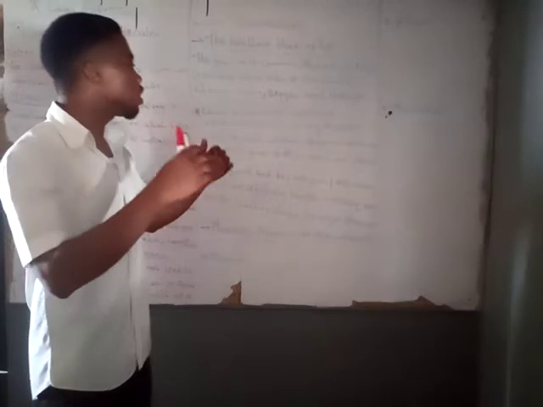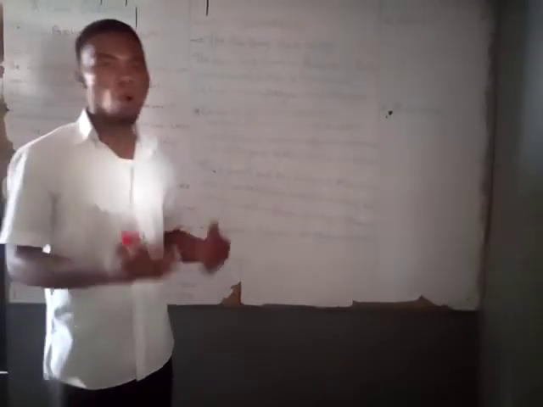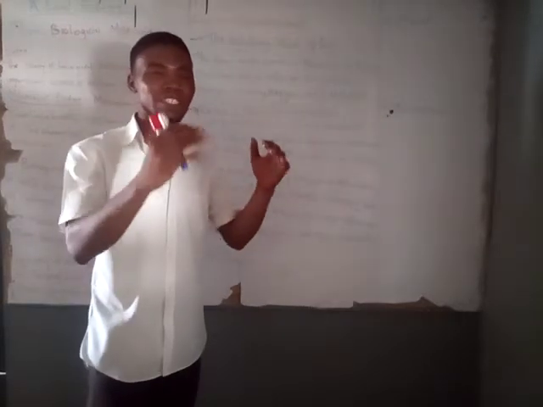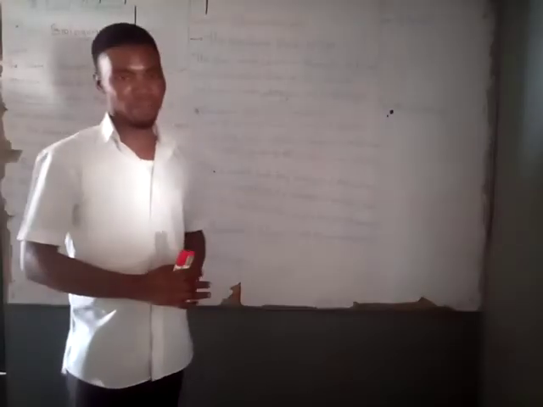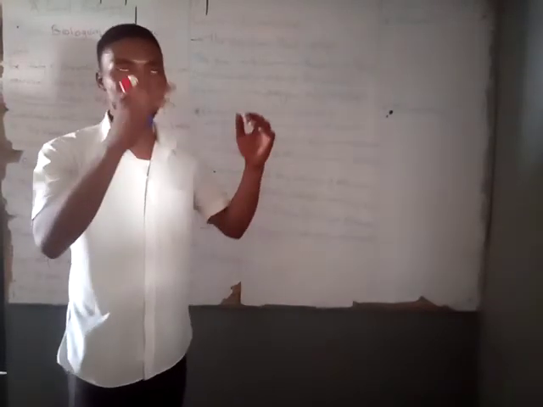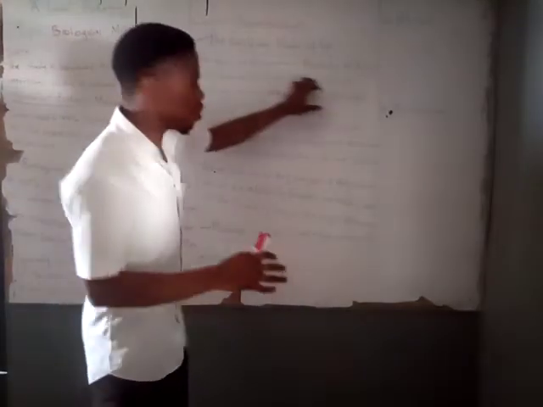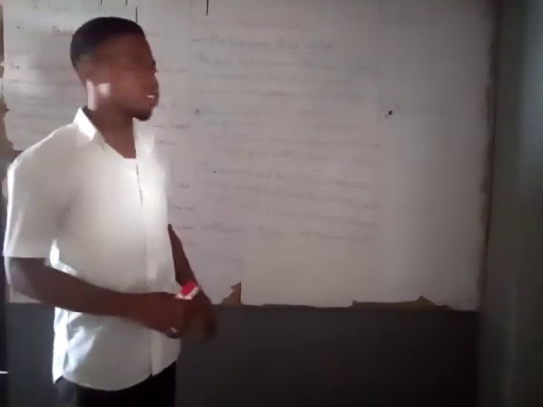So now, these four elements form the basic building blocks of life. All the molecules I'll be talking about are based on these four elements that I've just mentioned.